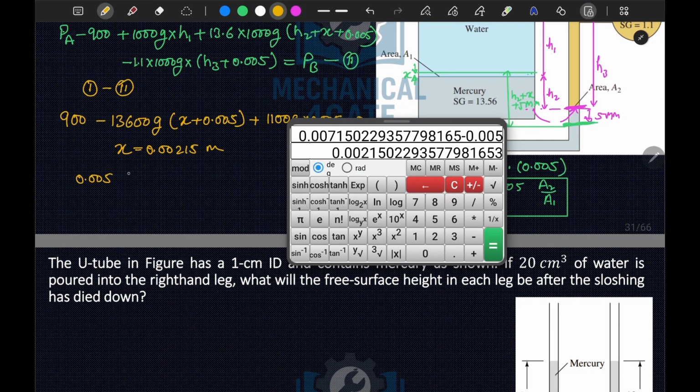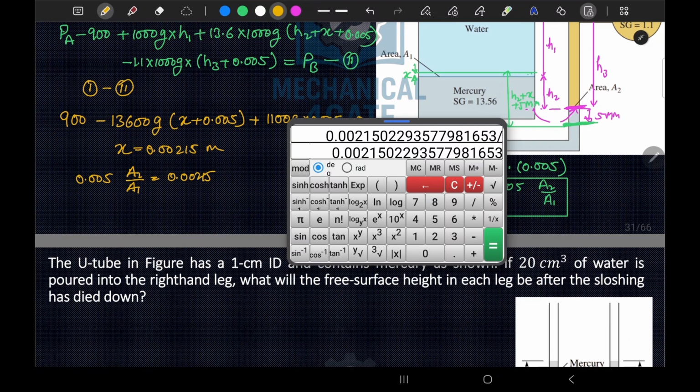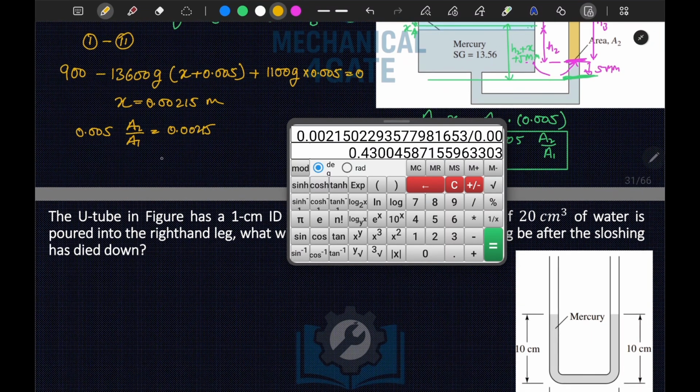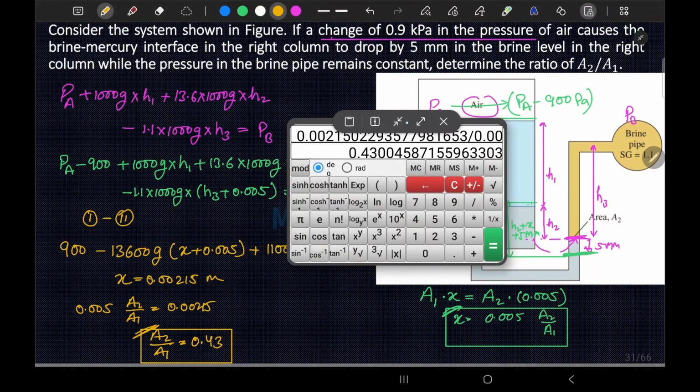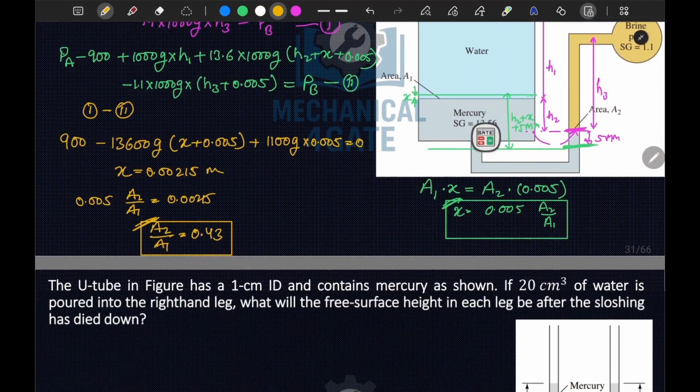Now we can directly use this relation from here, and we will substitute x is equal to 0.005 times A2 by A1 is equal to 0.00215. We will divide it by 0.005. So from here we have obtained A2 by A1 is equal to 0.43. So this is your solution. We have calculated the ratio of A2 by A1, that is 0.43.